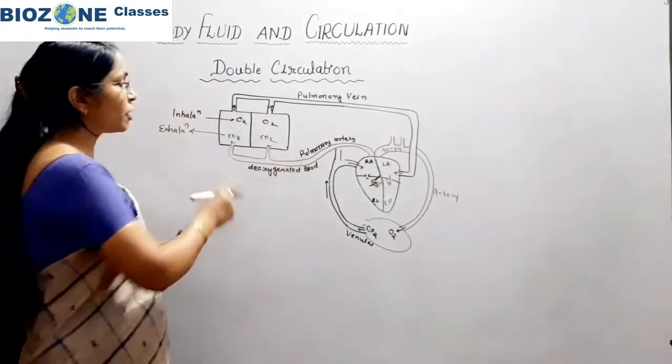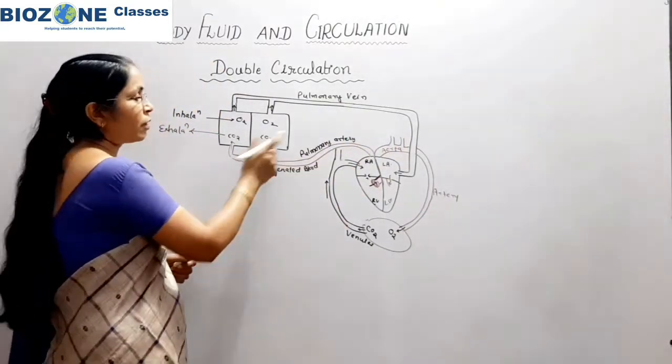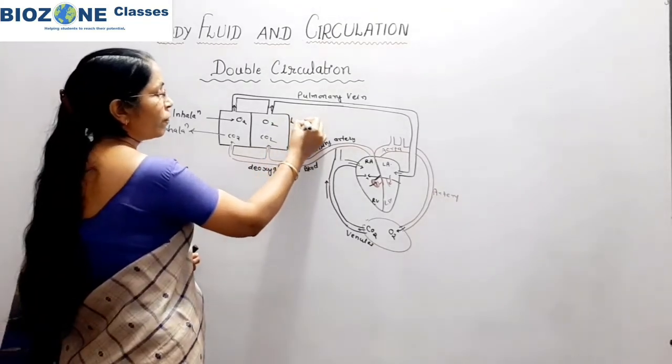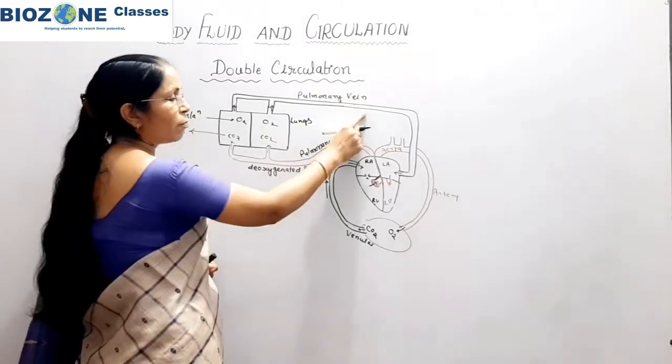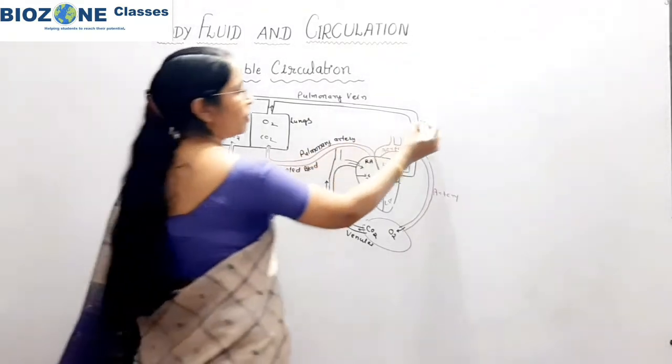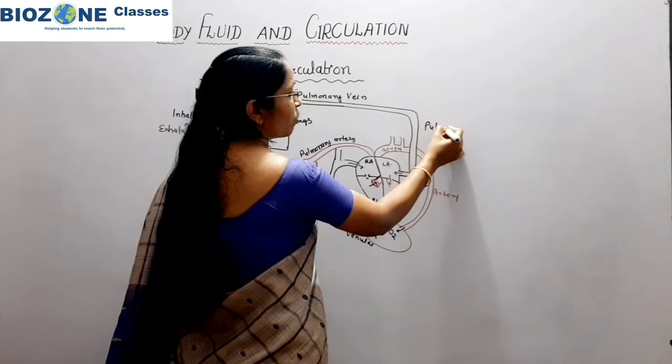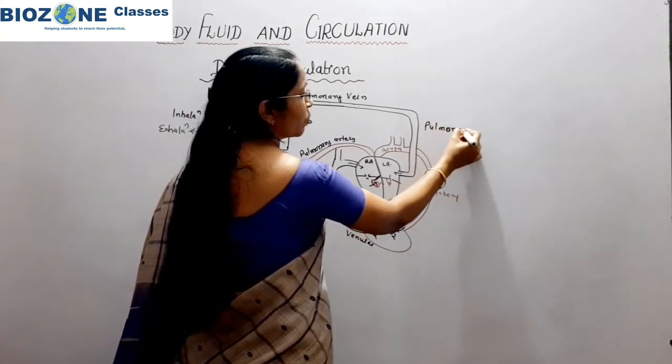If you study the circulation between the lungs and heart, it takes place only with the help of the pulmonary vein and pulmonary artery. So this circulation is called pulmonary circulation.